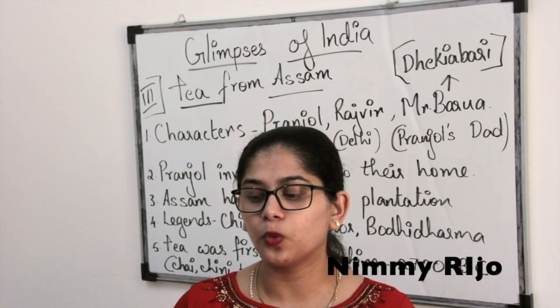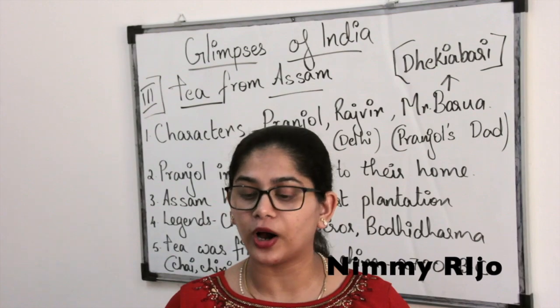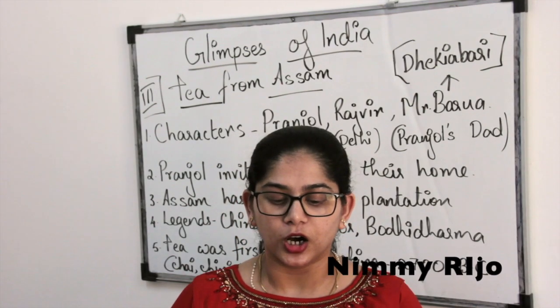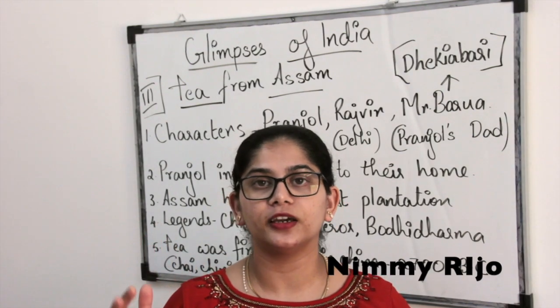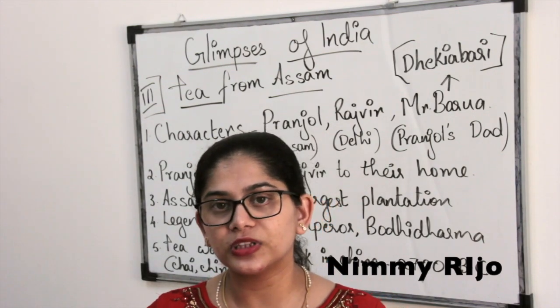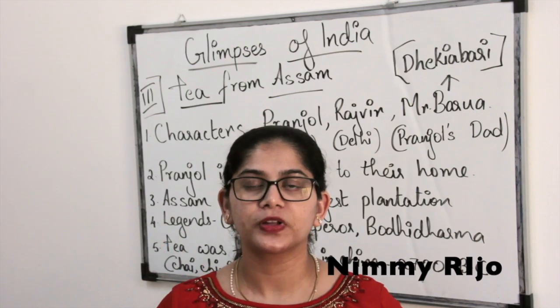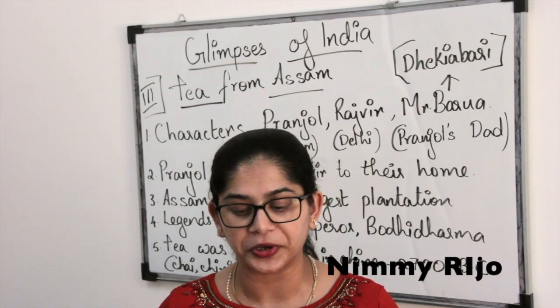Well, there's the one about the Chinese emperor who always boiled water before drinking it. One day, a few leaves of the twigs. So in the olden days, they didn't have any stove or things like that. So they used twigs and sticks to burn. At that time, there were some leaves on the stick. Accidentally, they fell inside the water.